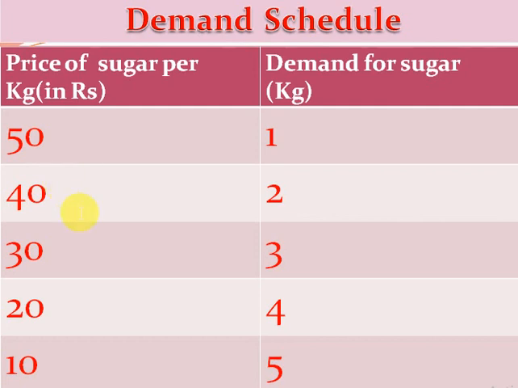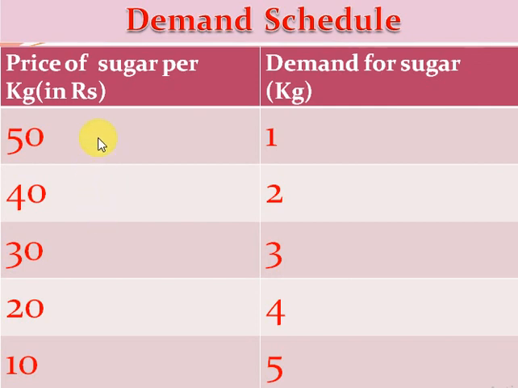At the price of rupees 30, demand is 3. At the price of rupees 20, demand is 4. At the price of 10, demand is 5. You can see that at the lowest price, the demand is highest. At the lowest price, that is rupees 10, the demand for sugar is highest, that is 5 kg. Now with the help of this demand schedule, it is easy to understand the law of demand.